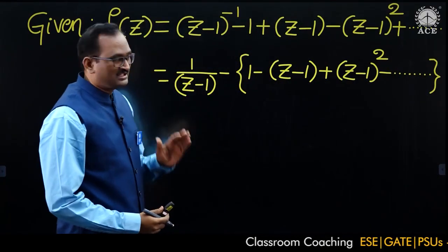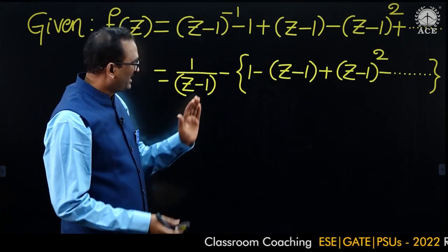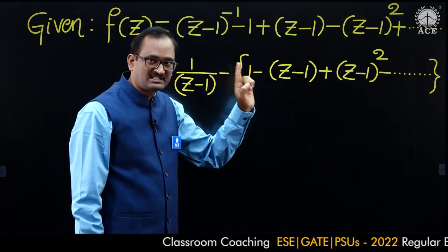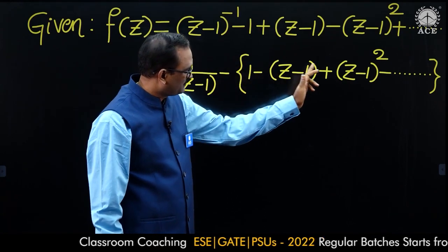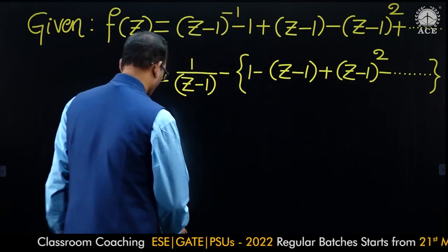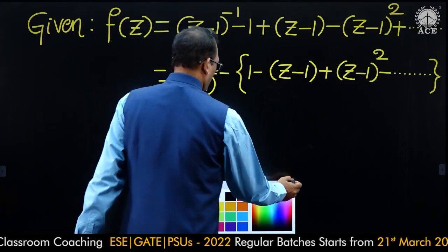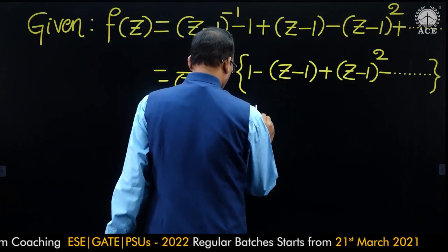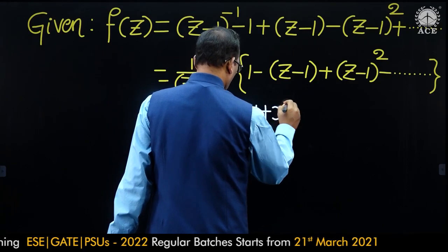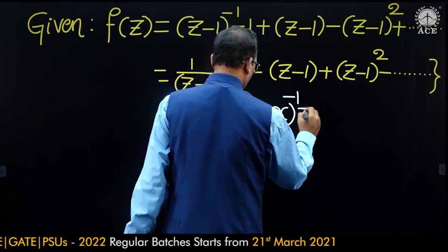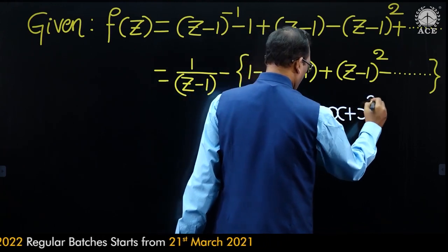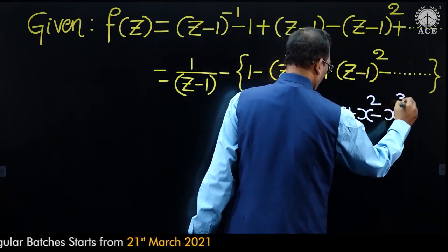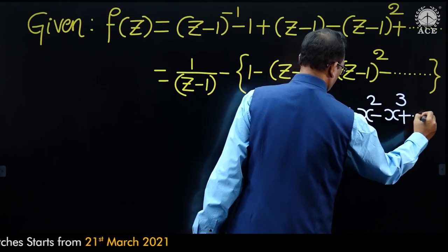Do you know the binomial expansion of 1 plus x whole power minus 1? That is 1 minus x plus x square, so on. The binomial expansion of 1 plus x whole to the power of minus 1 is equal to 1 minus x plus x square minus x cube plus so on.